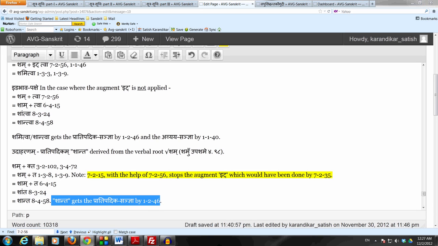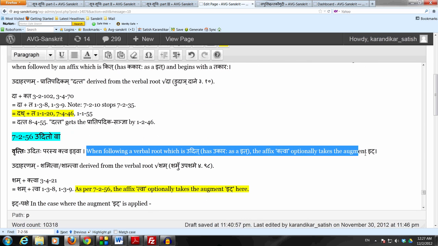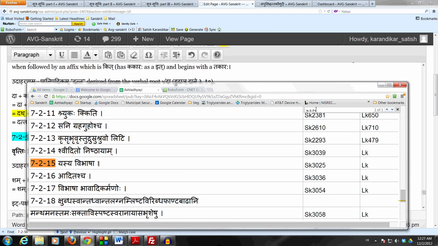So this is the sutram 7.2.56 which applies in the case of the affix ktva. It provides an optionality for idagamaha when following a verbal root which has ukara as an it. But then when we come to nishtha pratyaya, it triggers 7.2.15 to stop the idagama in the case of a nishtha pratyaya.